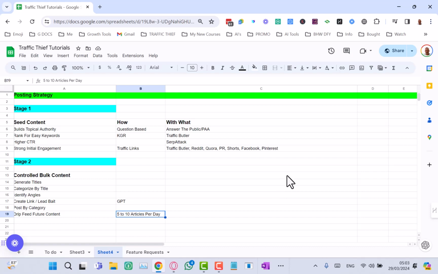to be able to use right now. So she will do that. And basically what we will do is we will add the steps underneath each video as well. Okay. So it's quick, it's easy, and all of this, for the article generation, the question based, the KGR based, and for the sitemap based, the SEO Heist strategy based, can all be done from within Traffic Thief.